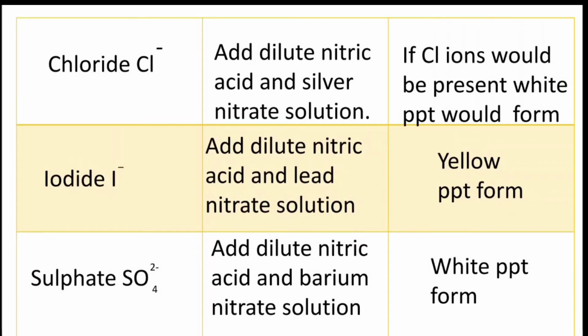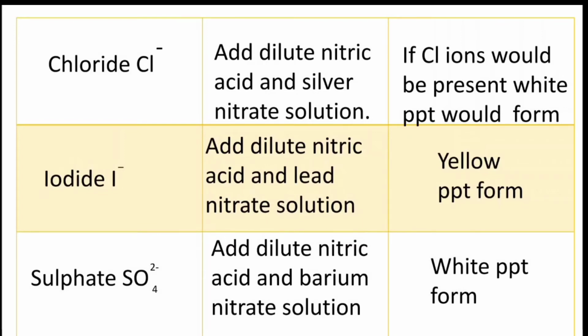For chloride ions, add dilute nitric acid and silver nitrate. The observation is that if chloride ion is present, a white precipitate forms, because when dilute nitric acid and silver nitrate are added to chloride ion, silver chloride is formed, which is a salt that is a white precipitate. AgCl, silver chloride, is formed as a result.